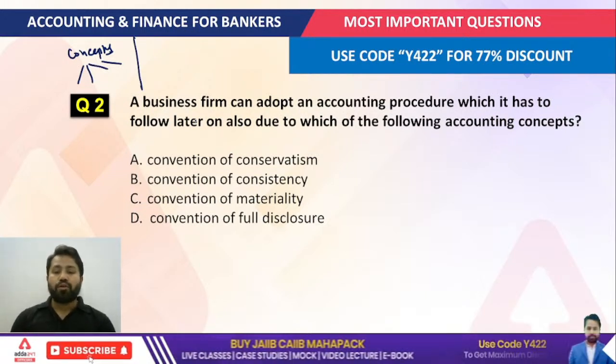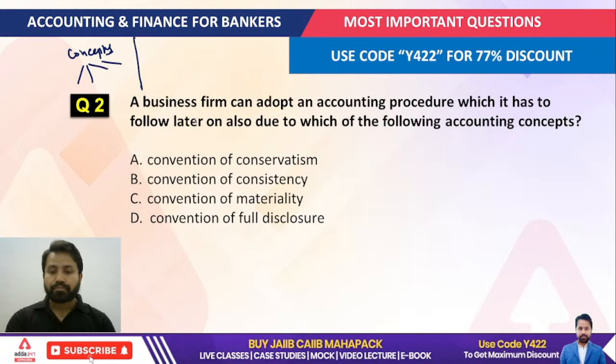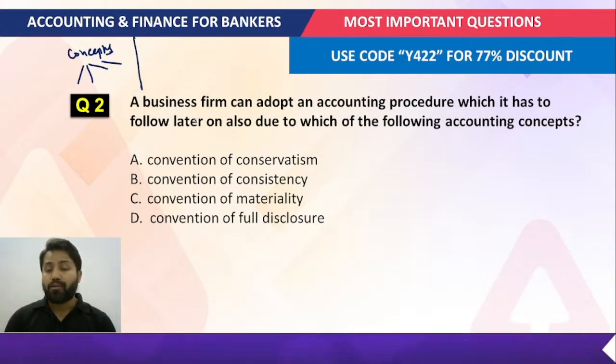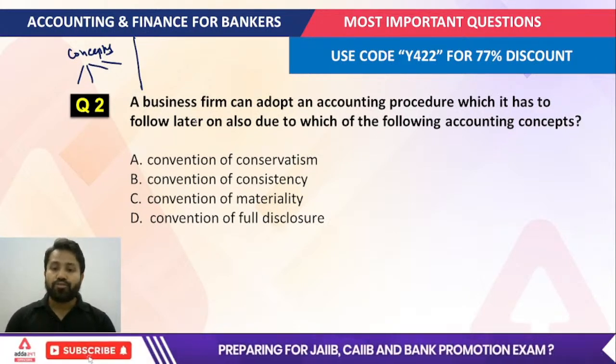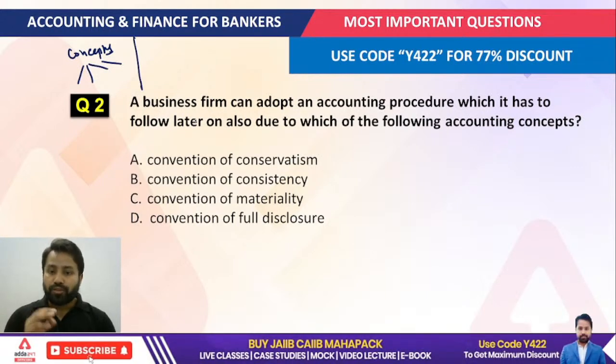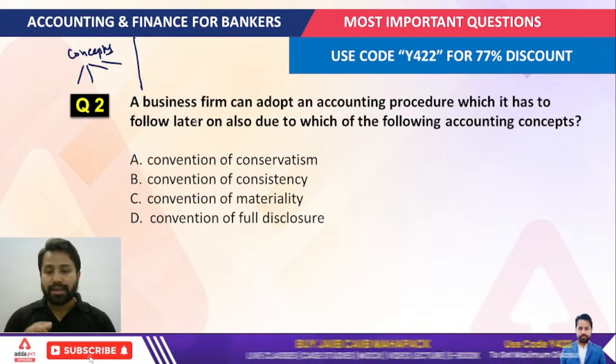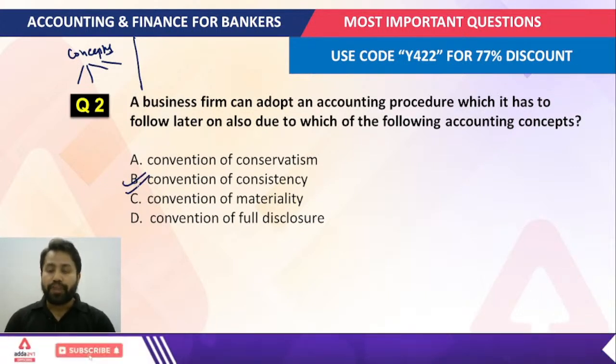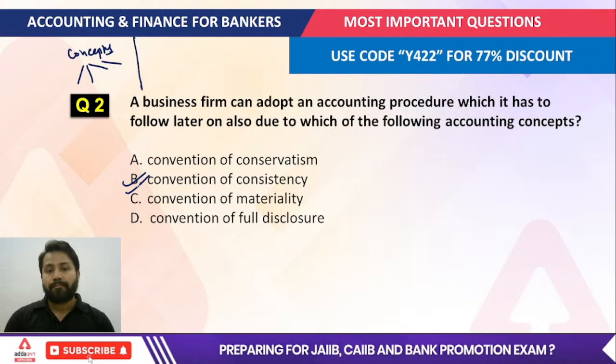So now if I talk about this question: a business firm can adopt an accounting procedure which it has to follow later on also, due to which of the following accounting concepts? In this context, the correct answer would be the convention of consistency.